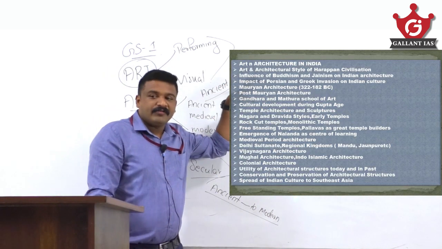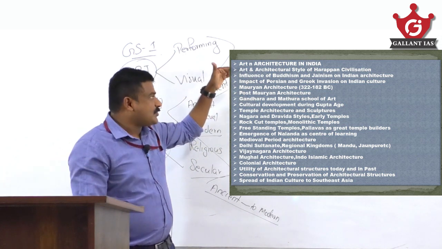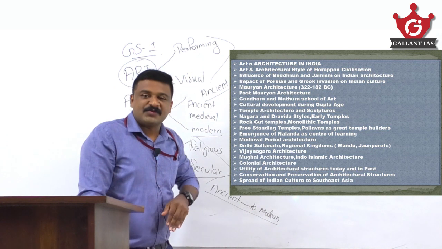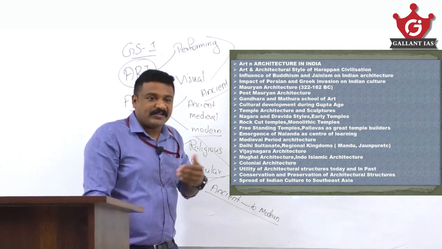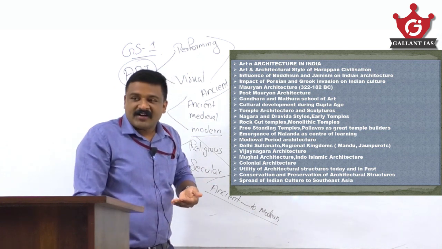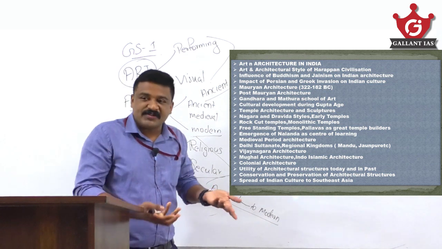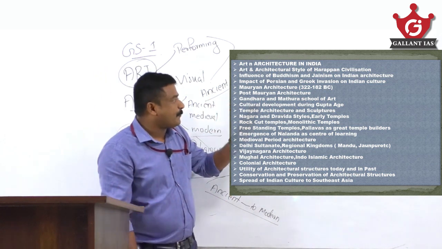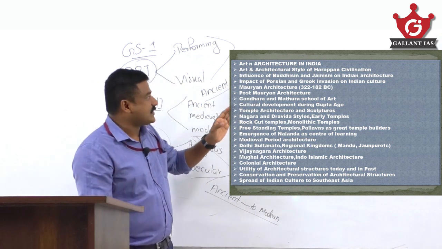Cover something like this. Art and architecture, of course, art and architecture of Harappan civilization. You have to cover the art and architecture of Harappan civilization. Harappan civilization is Indus Valley civilization.